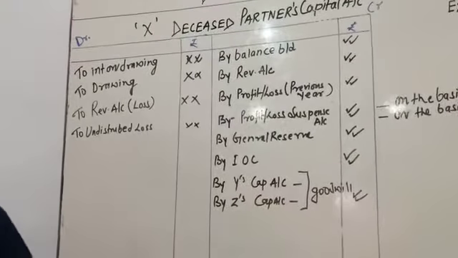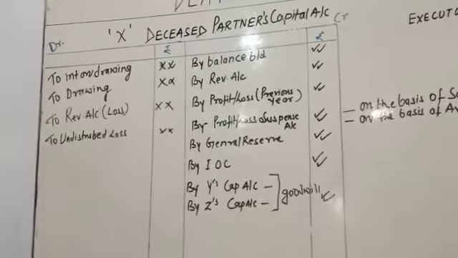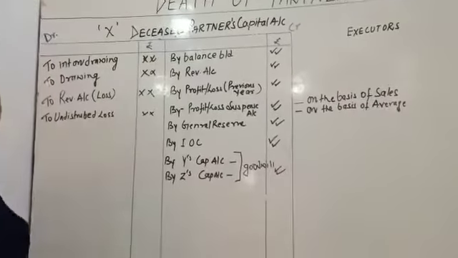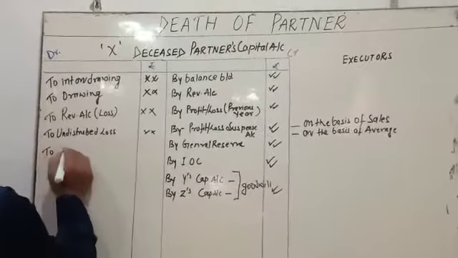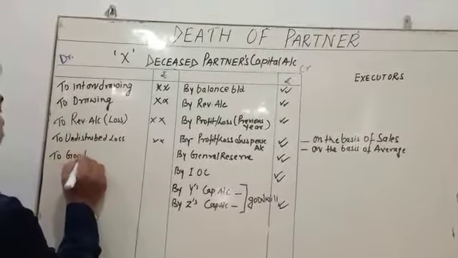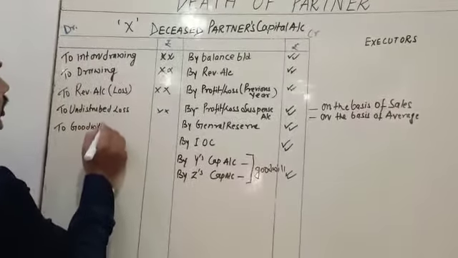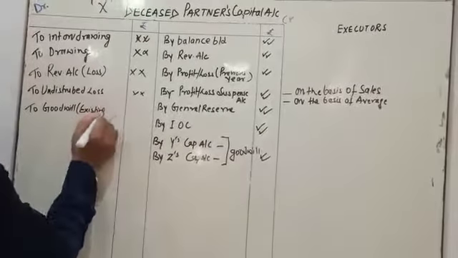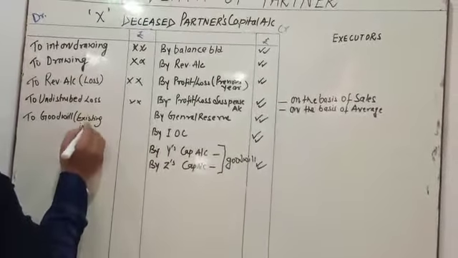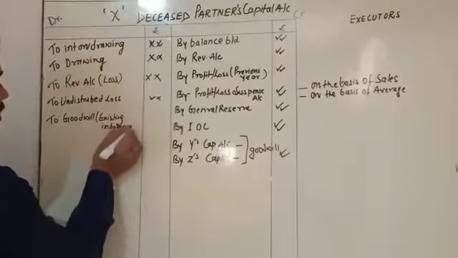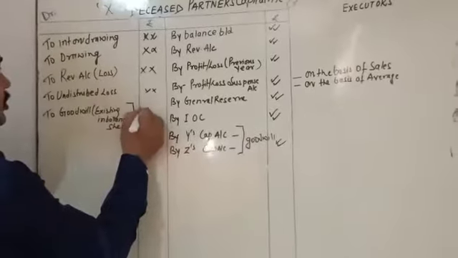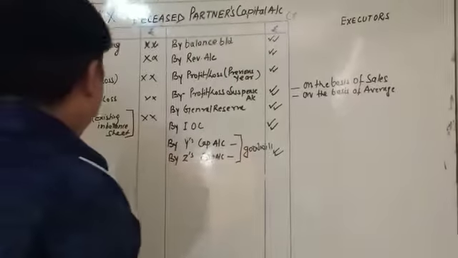Come to the next, my dear student. If there is existing goodwill in the balance sheet, that also is going to be written off. Whatever the share of the deceased partner, it's going to be written off. It is called existing goodwill in the balance sheet. You have to also deduct it.